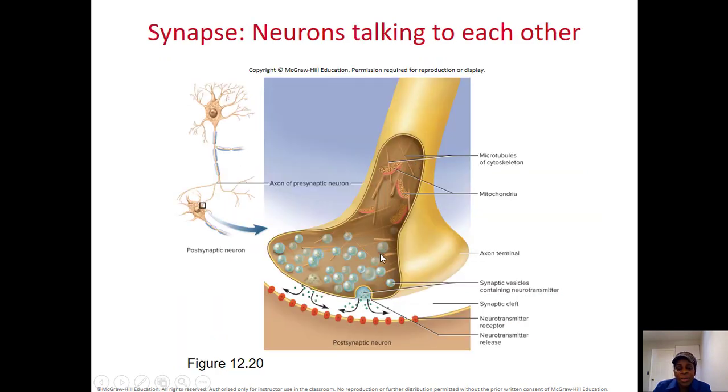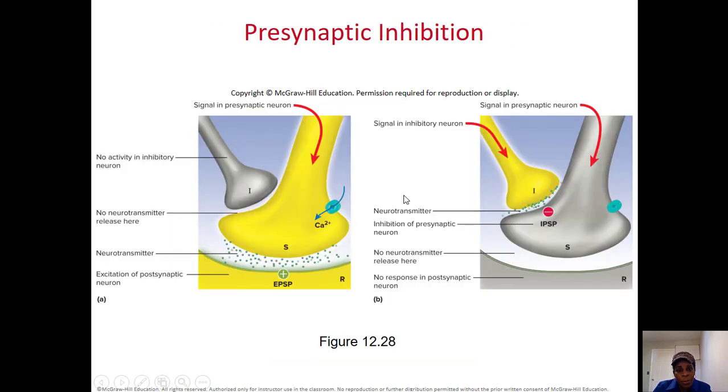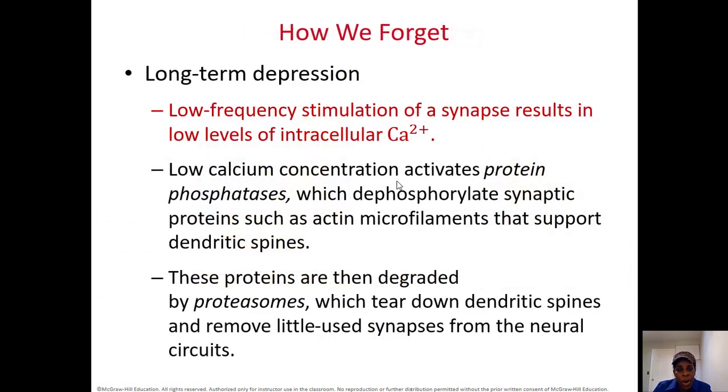You can see a synapse. I just want to show you this quickly. The end of the neuron will be secreting neurotransmitter to the next neuron. We call that a synapse. This is the structure of a synapse. And synaptic inhibition means that at the end of the neuron, sometimes the neuron can do more or less depending on the activity of other neurons.